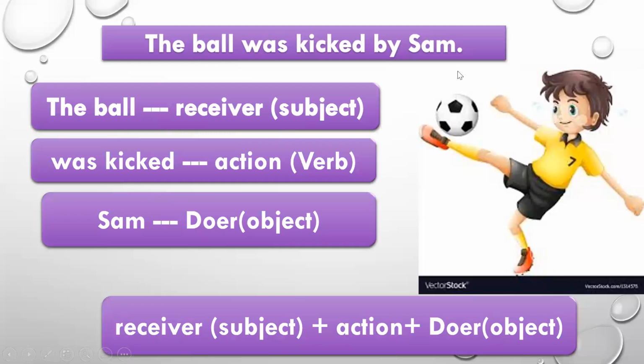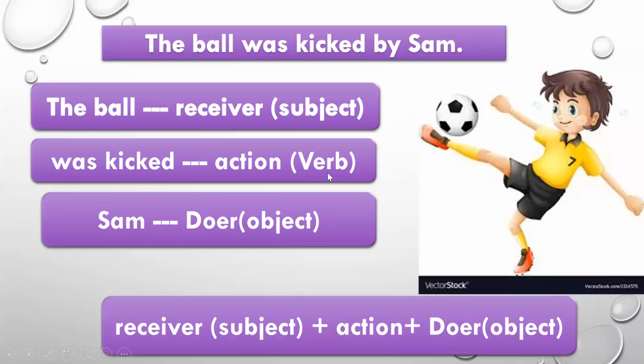So Sam is the doer of the action in this sentence also, although Sam here becomes the object of the sentence. Although Sam is the object of this sentence, he is also the doer of the action. So the ball is the receiver in this sentence, although it is the subject.